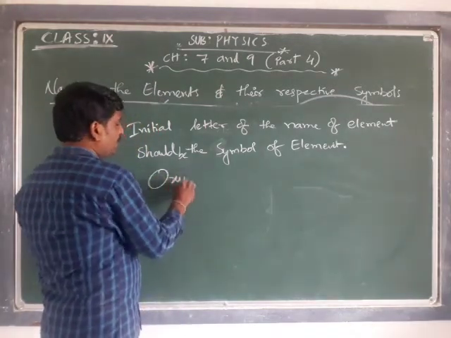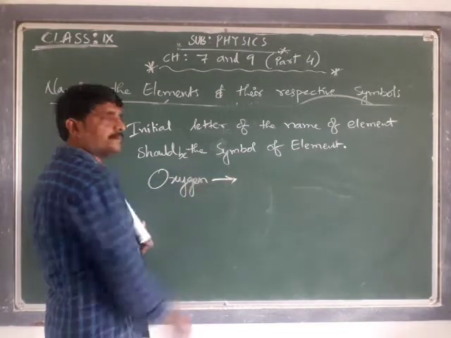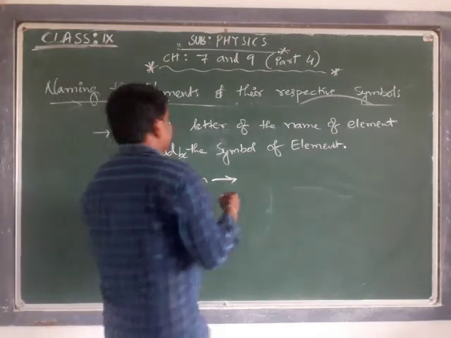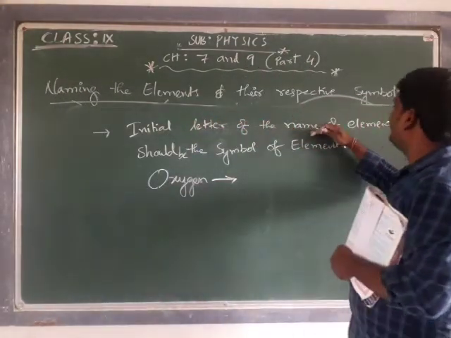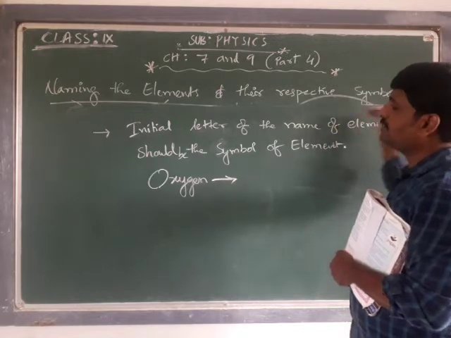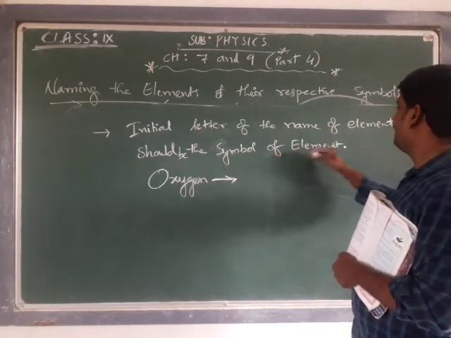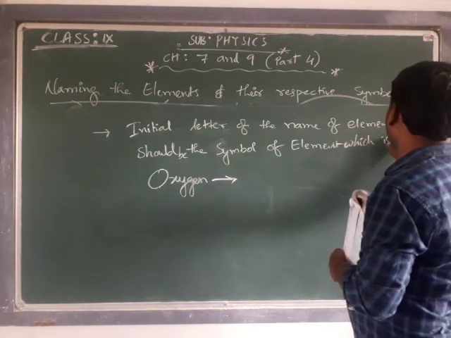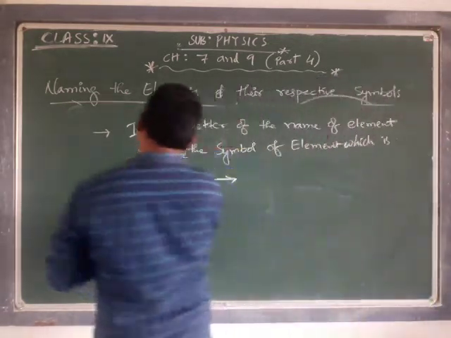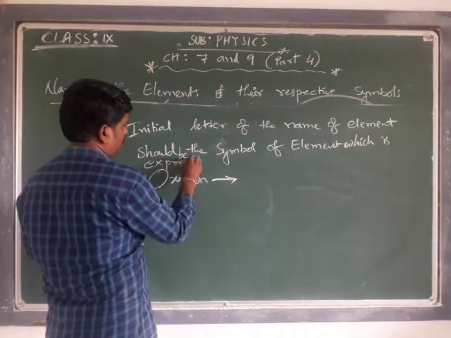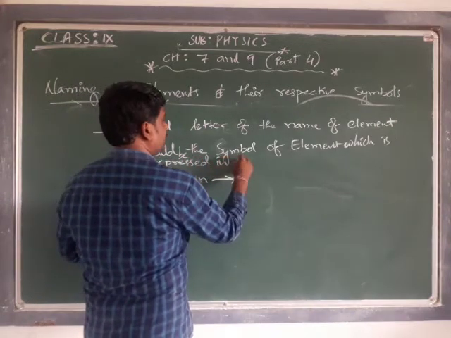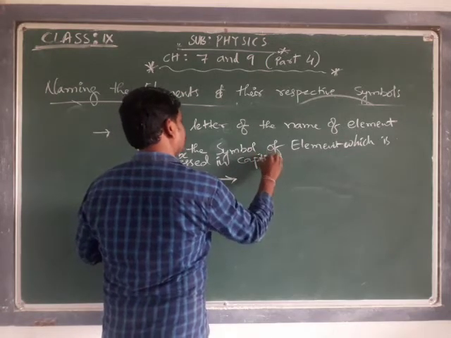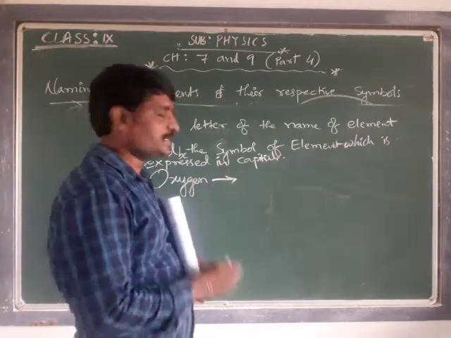Suppose, for example, oxygen. What is the initial letter? O. The initial letter of the name of the element should be the symbol of the element, expressed in capital letters.